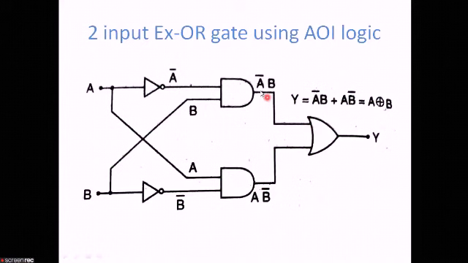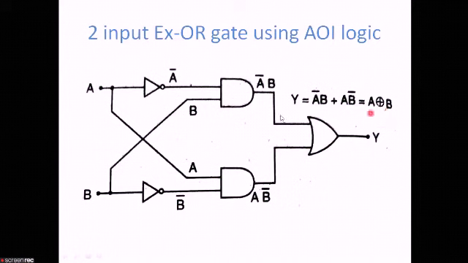So this A bar B is going as the input, and this A B bar is going as the input. So in the Y we will be getting, as this one is the OR gate, that is addition, so Y will be equal to A bar B plus A B bar, that is A XOR of B.